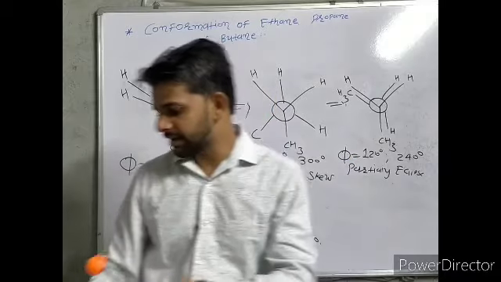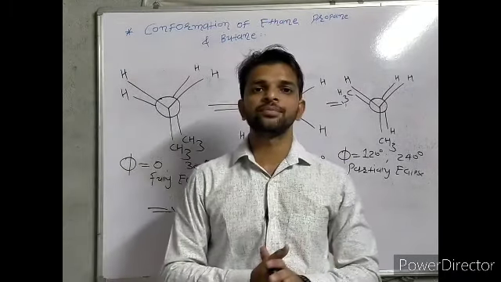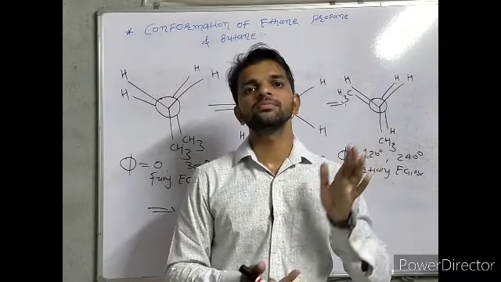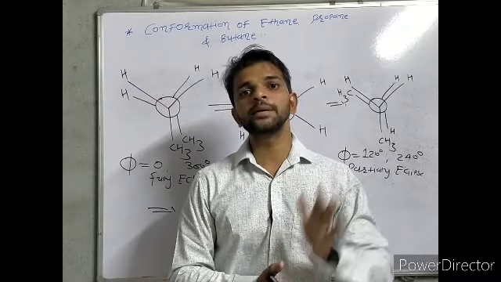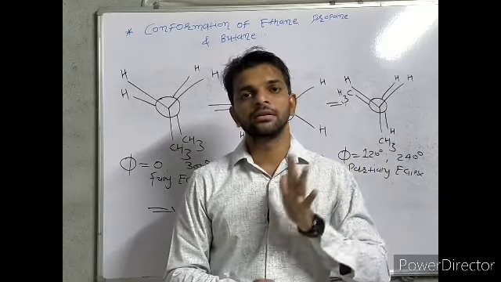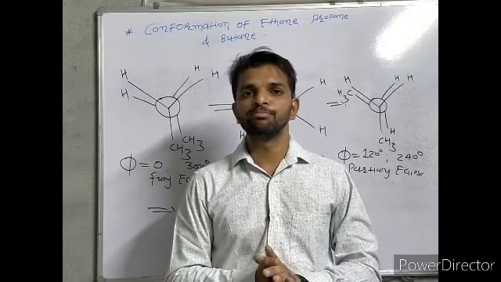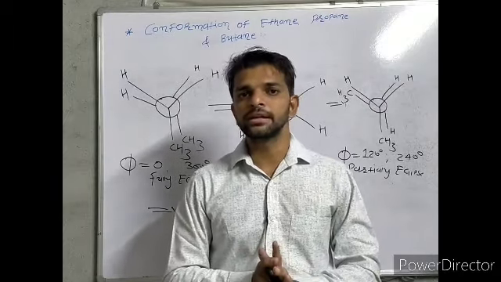So we can say that the staggered form contains minimum energy and maximum stability, whereas the eclipsed form contains maximum energy and minimum stability. So overall, staggered is more stable than eclipsed.